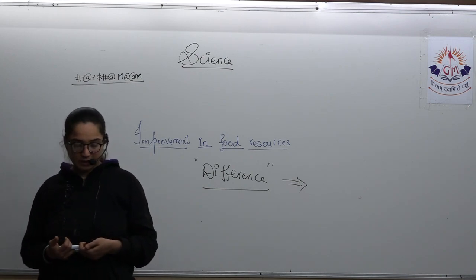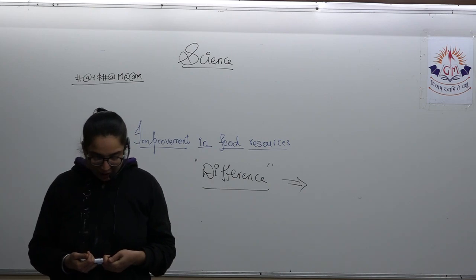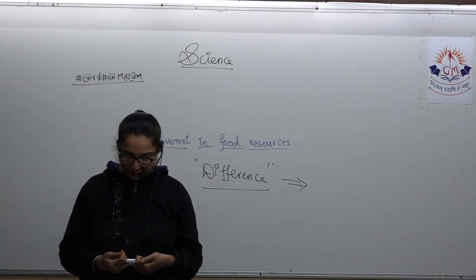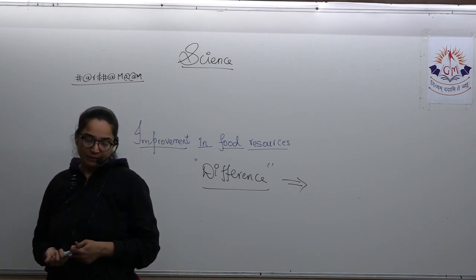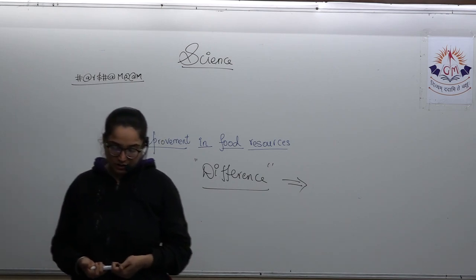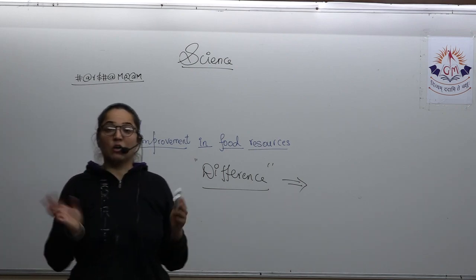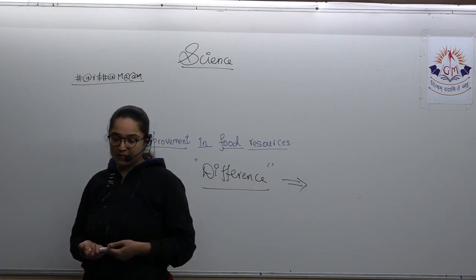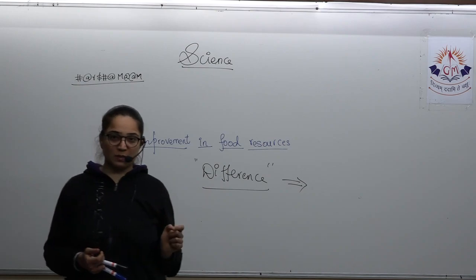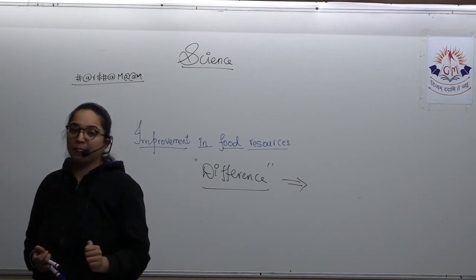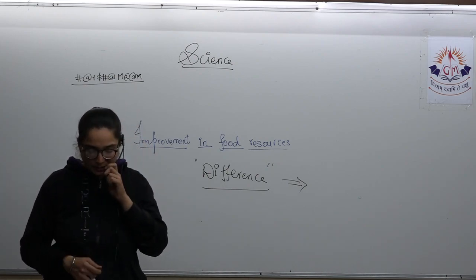Natural, that means survival of the fittest, and artificial, it is based on the needs and the interest. However we like, the breeding can be done. Next is hybridization. That means breeding of two or more than two particular plants. As I said, for example, if I want a particular color of rose, then that is also possible. Appropriate way we can use to get the desirable characteristics, and that is by this hybridization.